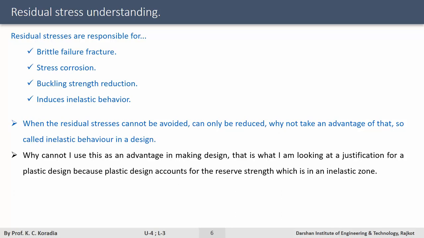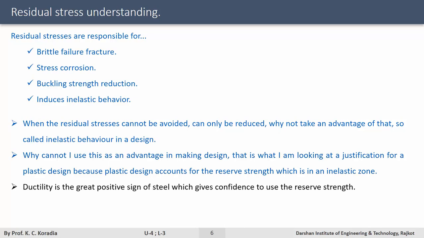So people have understood the necessity of transition from elastic to plastic design. When you transit from elastic to plastic design, the great advantage designers see is ductility. Ductility is a great positive sign of steel which gives confidence to use the reserve strength. What does that mean?